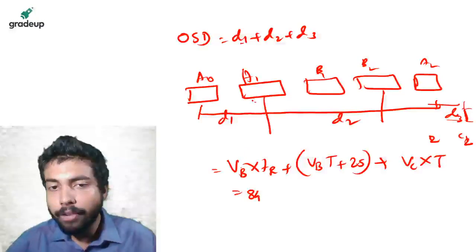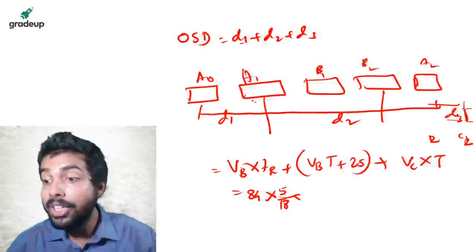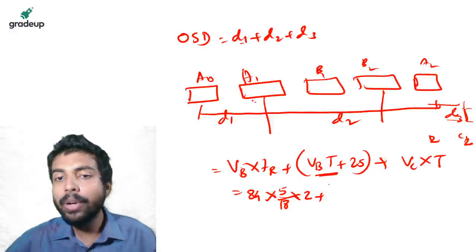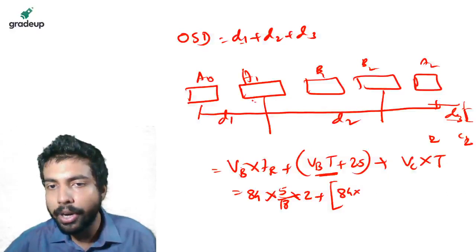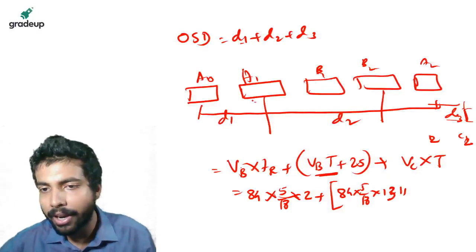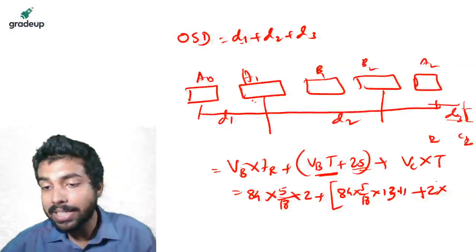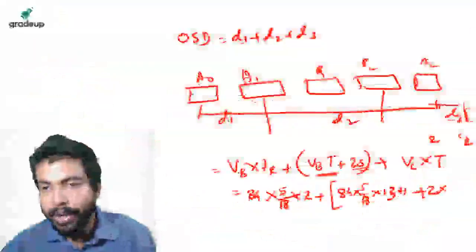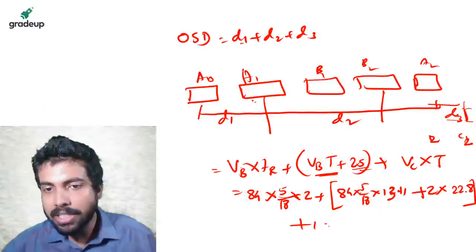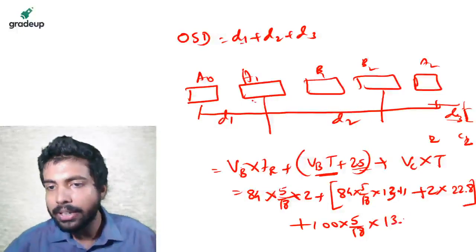VB 84 किलोमीटर पर आवर है into 5 by 18. OSD calculation, that means reaction time is 2 seconds. VB into capital T, VB मतलब 84 into 5 by 18, capital T तुमने अभी अभी कैलकुलेट किया 13.11 plus 2S, 2 into S अभी तुमने कैलकुलेट किया 22.8 मीटर आया, plus VC into capital T. Capital T you have calculated 13.11.